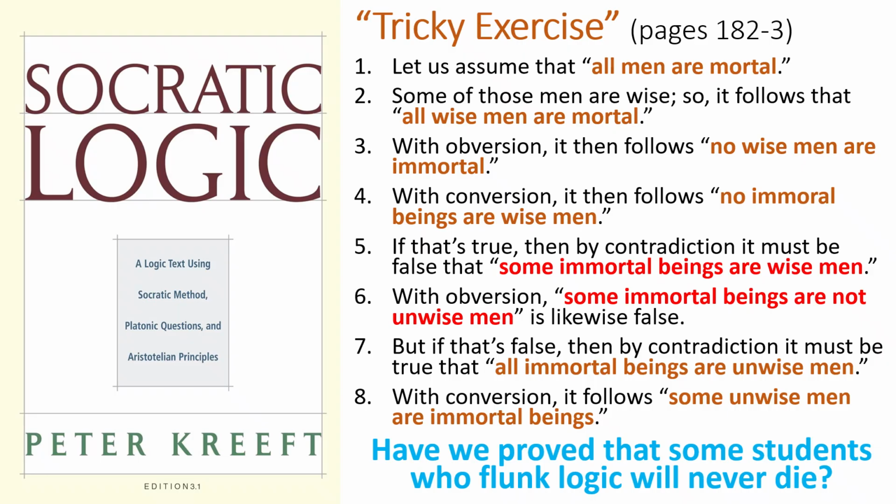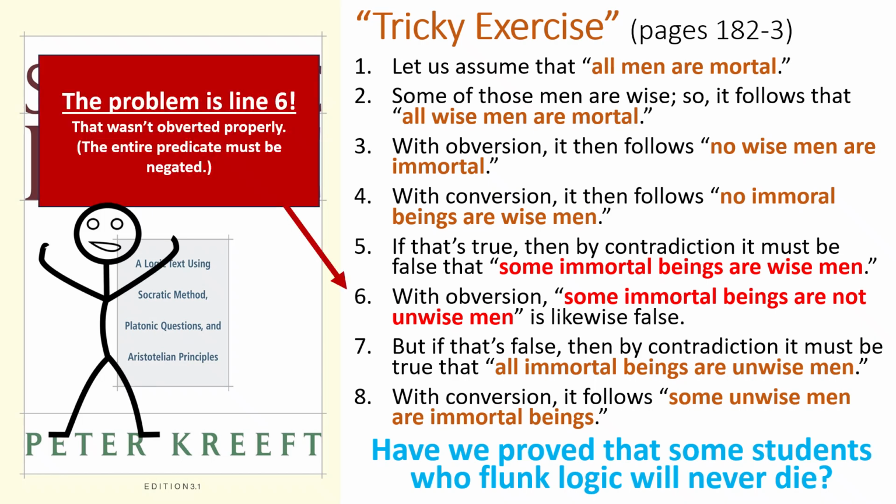An error was made with immediate inference, either with conversion or with obversion. Here's another hint. If you're going to engage in obversion, where you're going to negate a predicate, you have to negate the entire predicate. So notice line 6. That wasn't obverted properly because the entire predicate must be negated. So we're thinking about the proposition, some immortal beings are wise men.